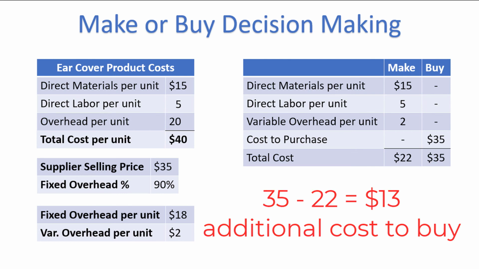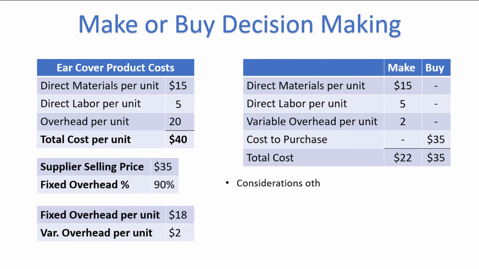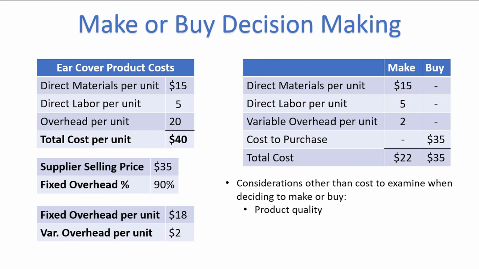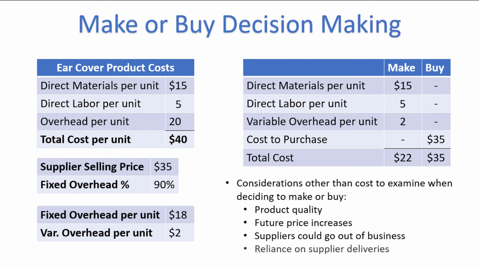Now, there are a few considerations other than simply cost that a company should examine when deciding whether or not to make or buy a component in their manufacturing process. It could be the case that the supplier's component is not as high quality as the component that the company can manufacture themselves. Buying the component makes the company dependent on suppliers, which for a variety of reasons they might want to avoid. Suppliers might change their prices in the future, or they might go out of business, or their delivery times might be inconsistent. All of these things need to be taken into consideration when a company decides whether or not to make or buy a component in their manufacturing process.